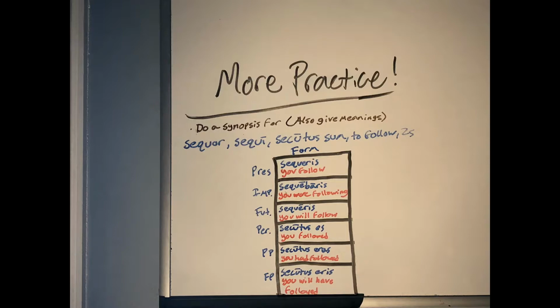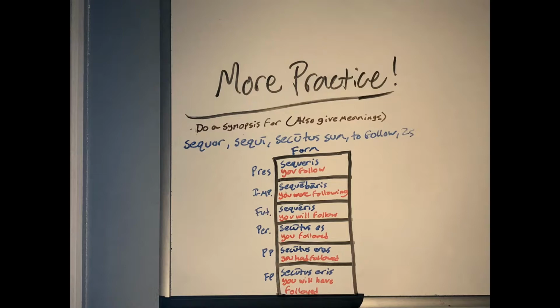So the present form for this one would be sequeris, the imperfect would be sequebaris, the future would be sequēris, so it has that long E as opposed to a short E in the present form. The perfect would be secutus es, the pluperfect would be secutus eras, and the future perfect would be secutus eris.